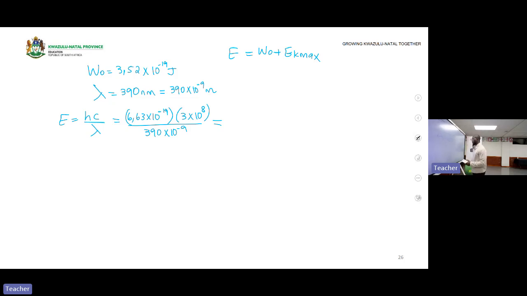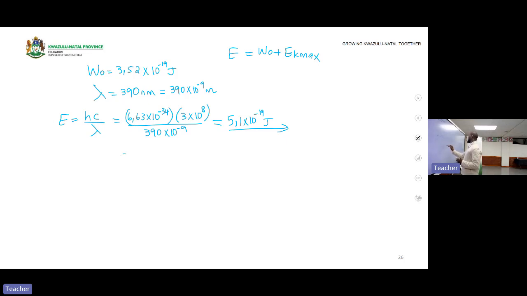Then let us see what the energy is quickly. Then the energy of light is 5,1 times 10 to the power of negative 19 joules. And the work function is given, and we are asked for the maximum speed.